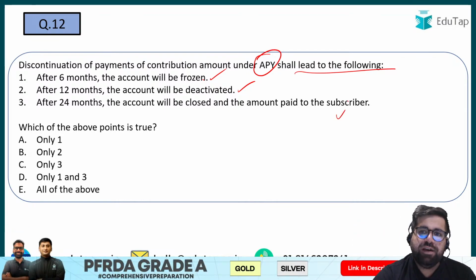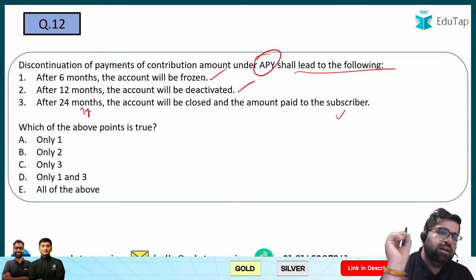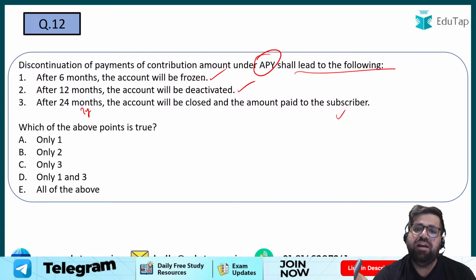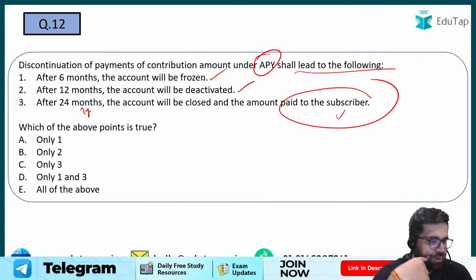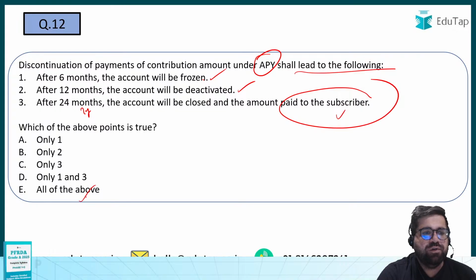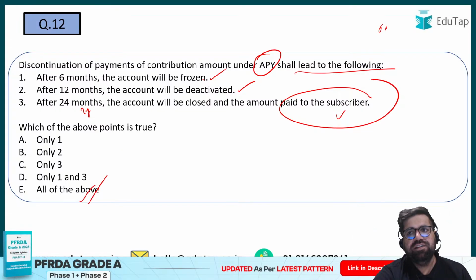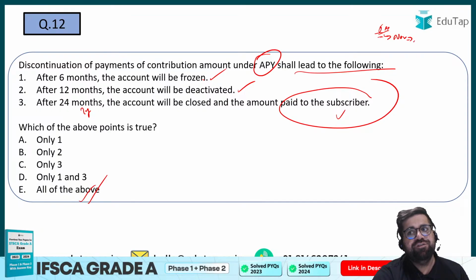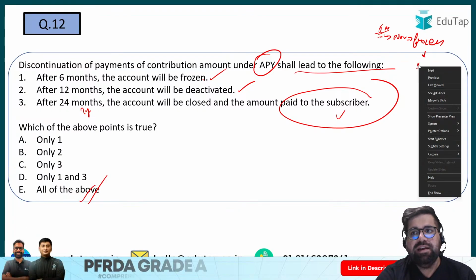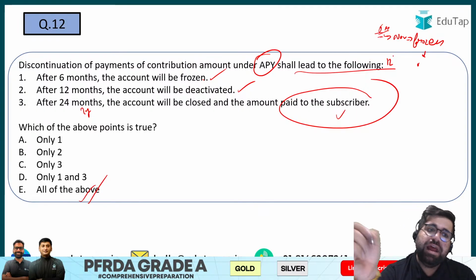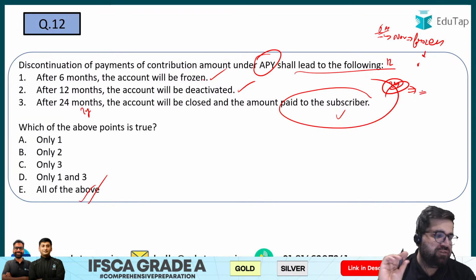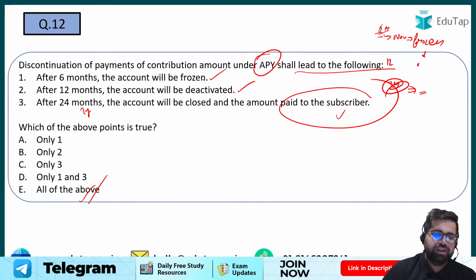And after 24 months, that is after 2 years, the account will be closed, and whatever amount you have given to the APY scheme will be returned to you. So all three statements look correct to me. In the first 6 months of non-payment of the contribution, first it is frozen, then it is deactivated after another 6 months, and after another 12 months, that is a total of 24 months, the amount which you have given to APY will be returned to you. So the correct answer over here will be option number E.